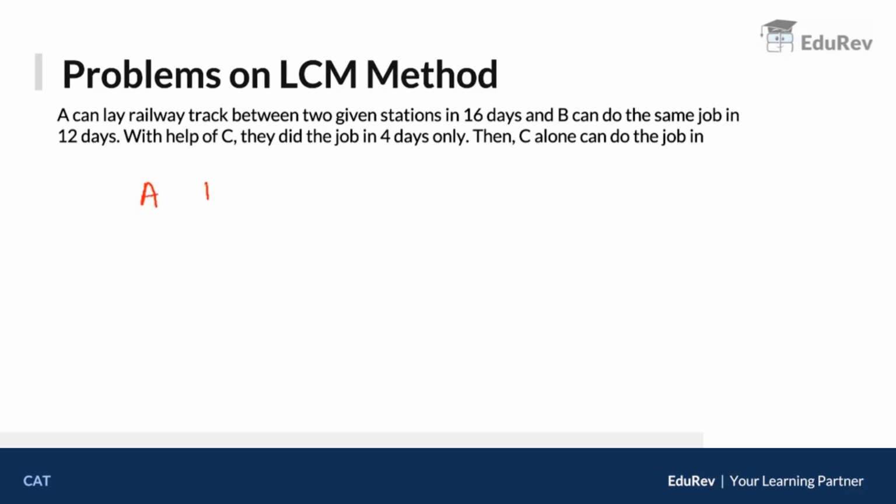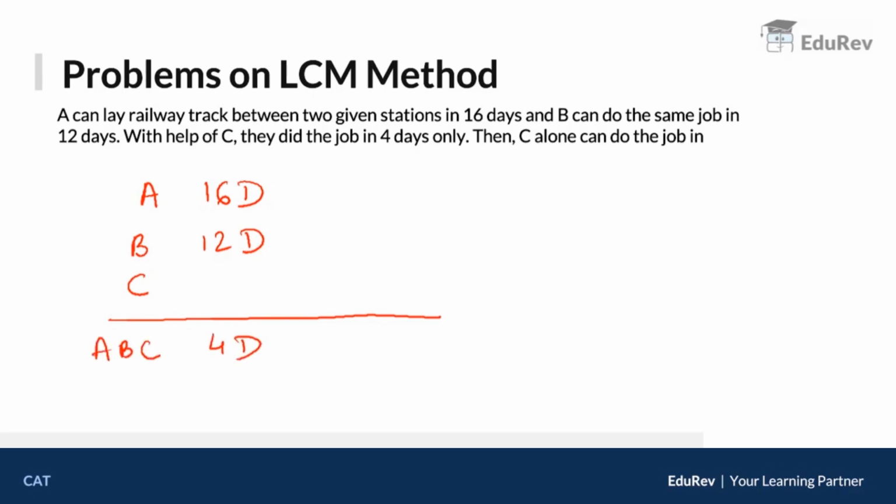Now what are they saying? See, A alone takes 16 days. B alone takes 12 days. C alone takes how many days? We don't know. But A, B, C together took 4 days. With the help of C, they completed the job in 4 days. Now, whatever data is given, you're going to calculate the LCM. So you need the LCM of 16, 12 and 4. The LCM of 16, 12 and 4 will be 48 units. So this is your total work.